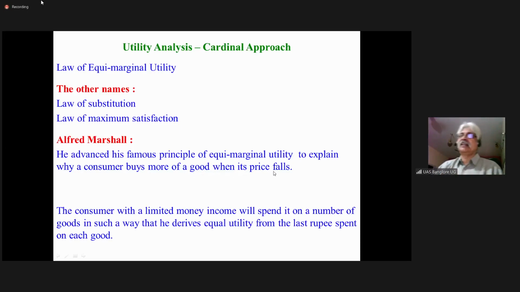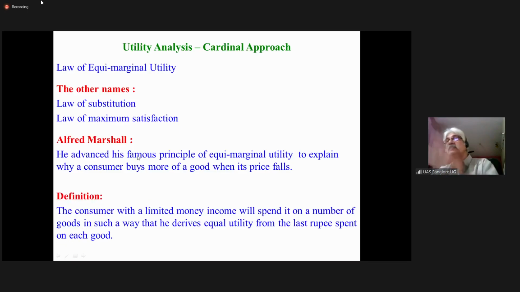In the previous exercise, when we talked about consumer equilibrium, price equal to marginal utility, we talked about only one commodity, one good. But a consumer will not be purchasing only one commodity. In a month, he will be purchasing hundreds of commodities with the limited income we have. So to explain that, Alfred Marshall put forth this law of equimarginal utility, or the cardinal approach.